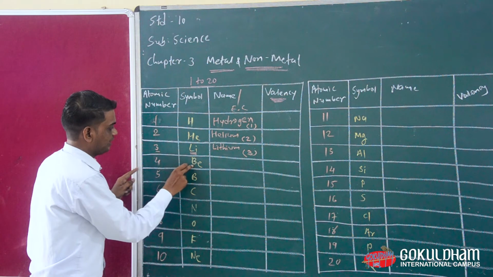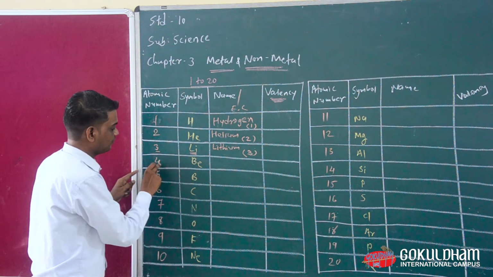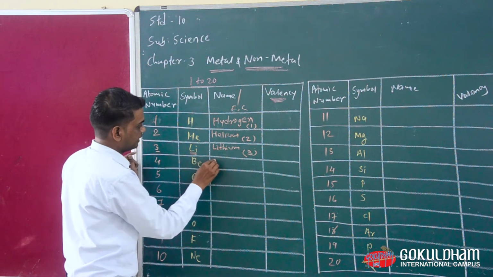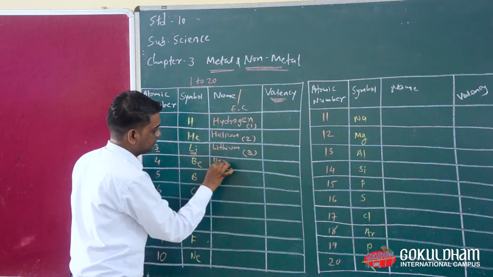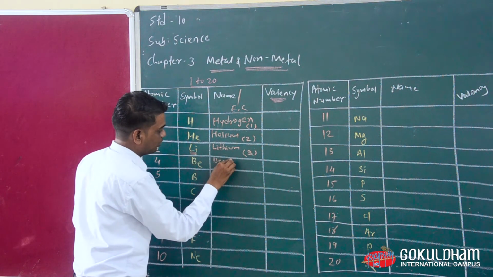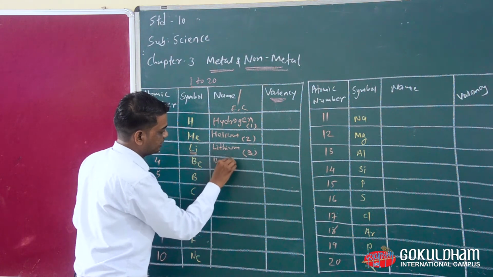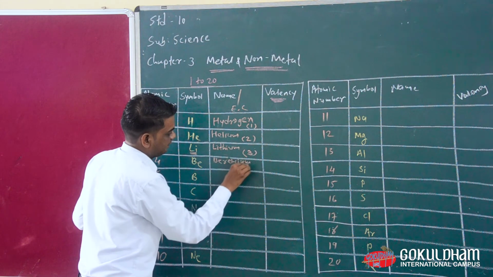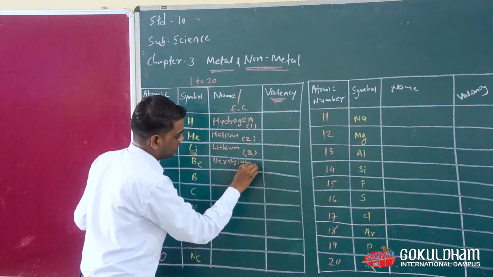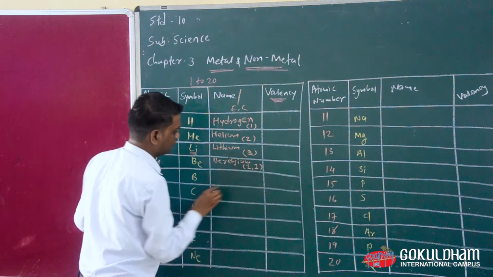Now beryllium: the atomic number of beryllium is 4, and the electronic configuration of beryllium is 2,2.